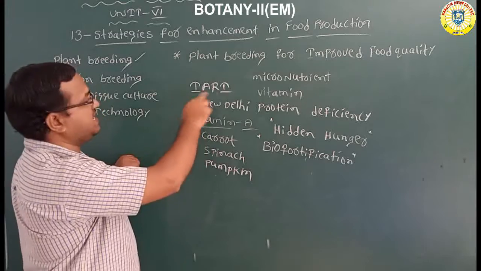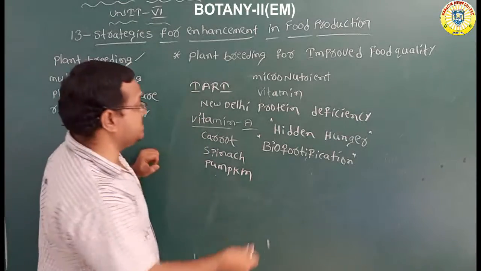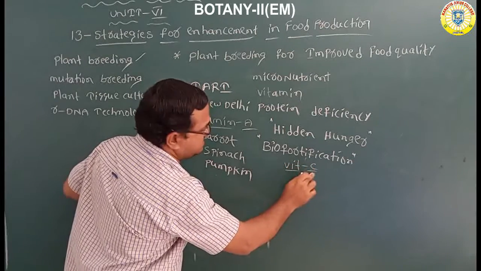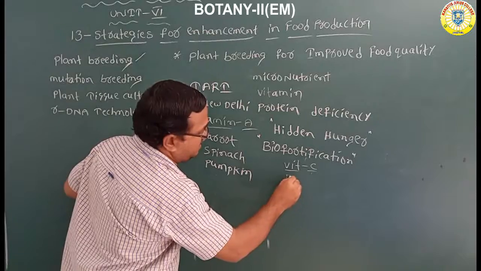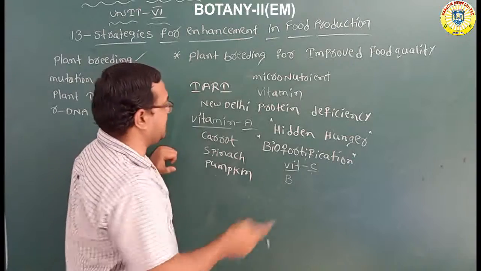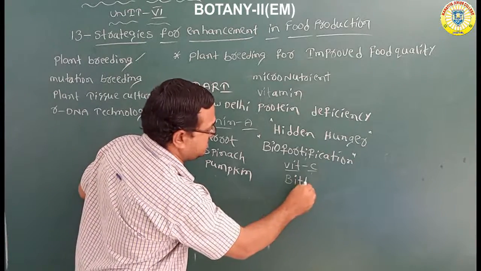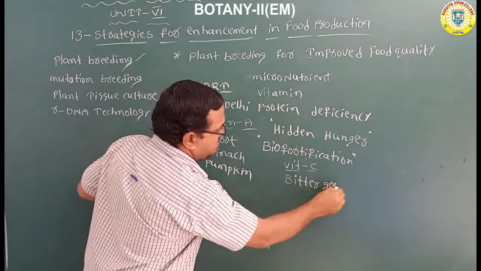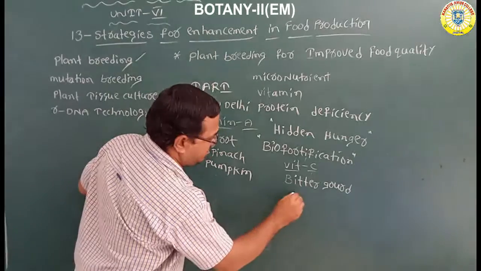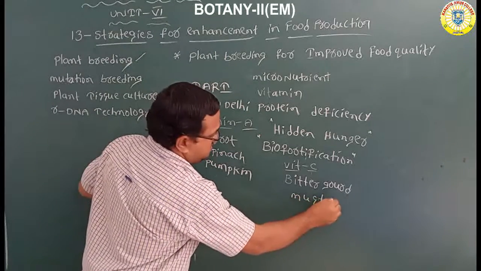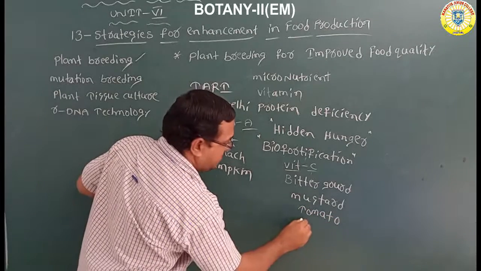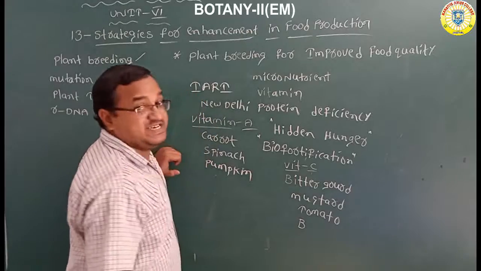And according to the IARI, what are the food items that contain vitamin C? Vitamin C containing food items are especially bitter gourd, mustard, tomato, and one more green vegetable, bathua.